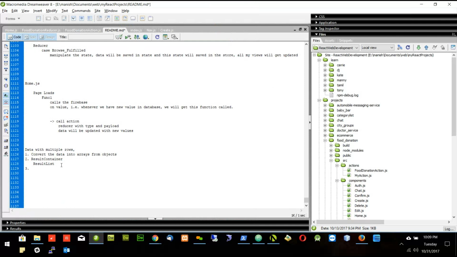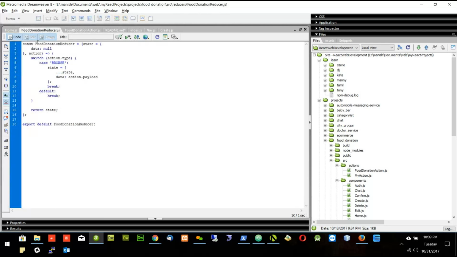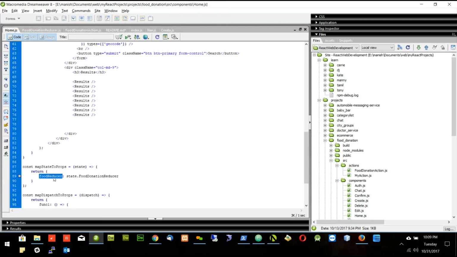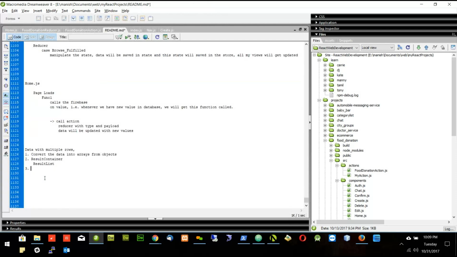Next step is, we are getting some data and that data is in the food reducer. So we have to pass this food reducer in result container so that we can loop through the results and we can show individual results to the user. So these are the steps which we have to do.